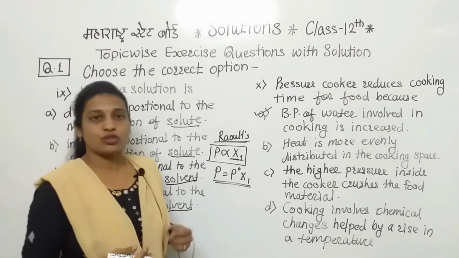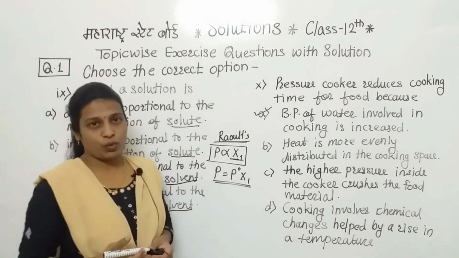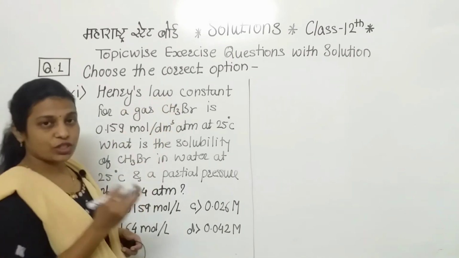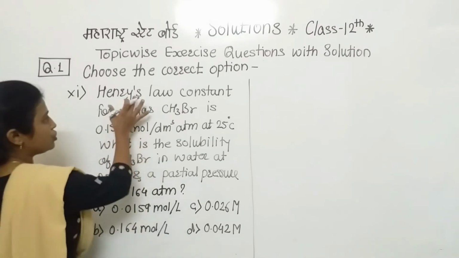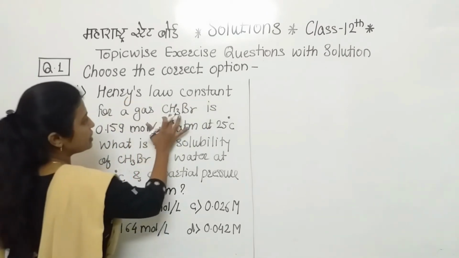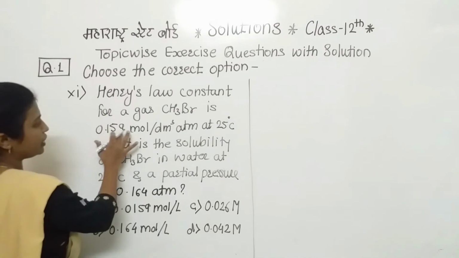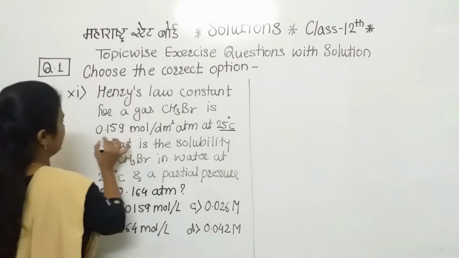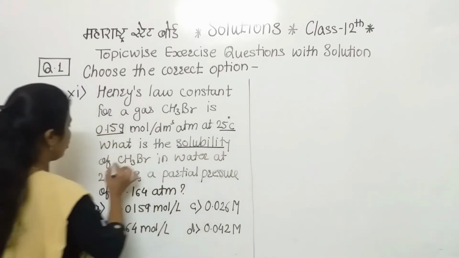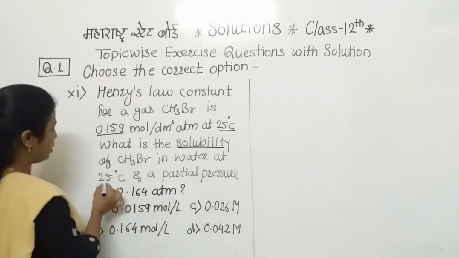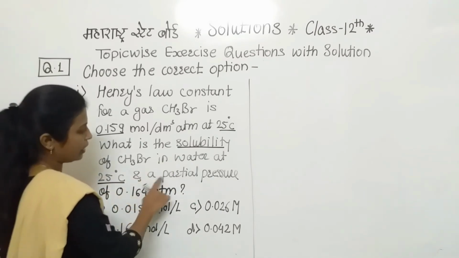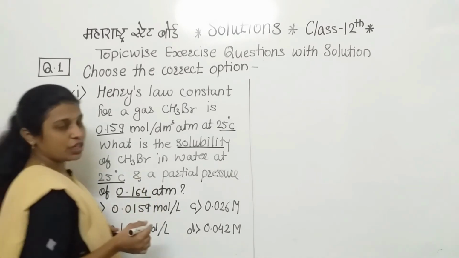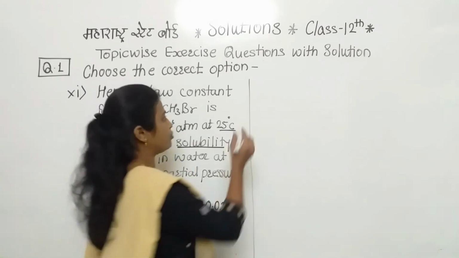Now we will discuss the last 2 objectives of this question number 1. Now see this objective, Henry's law constant. In this objective we will also discuss what Henry's law is. Henry's law constant for a gas CH3Br is 0.159 mole per decimeter cube atmosphere at 25 degree Celsius. What is the solubility of CH3Br in water at 25 degree Celsius and a partial pressure of 0.164 atm? Here, what we have to find out, and what Henry's law is, we will discuss first.